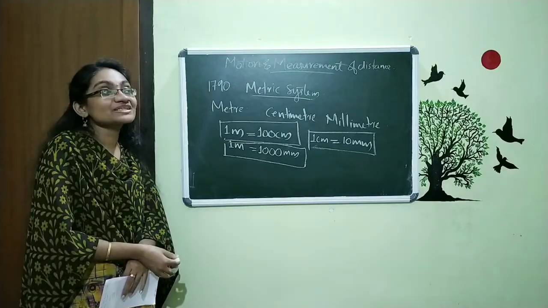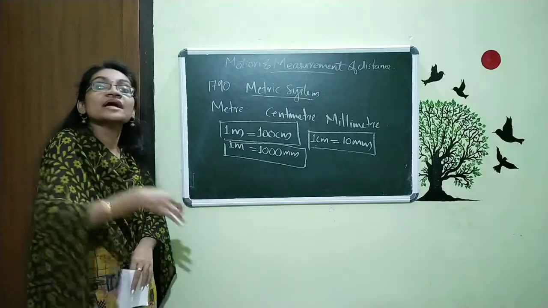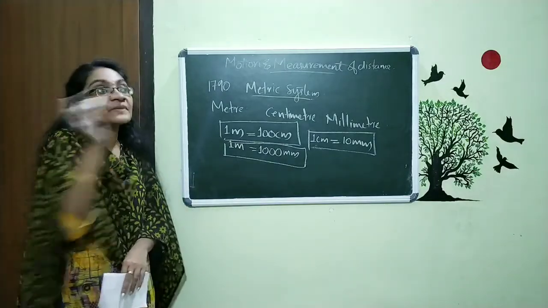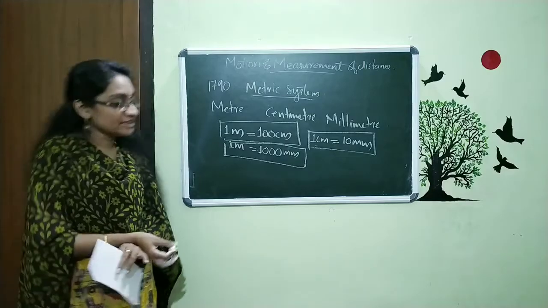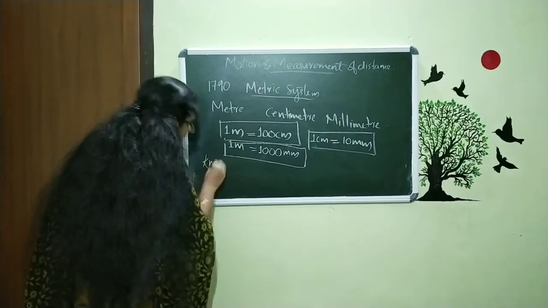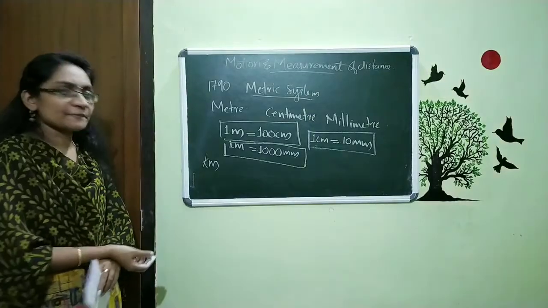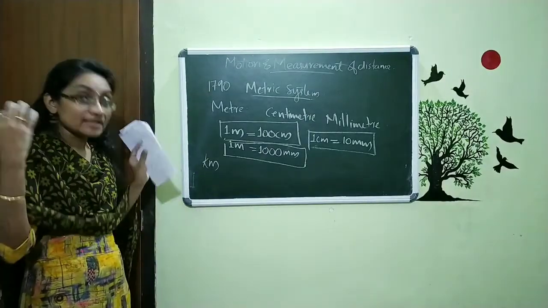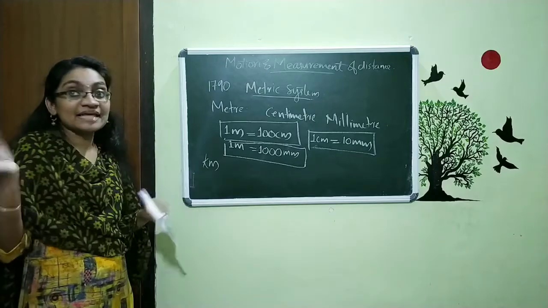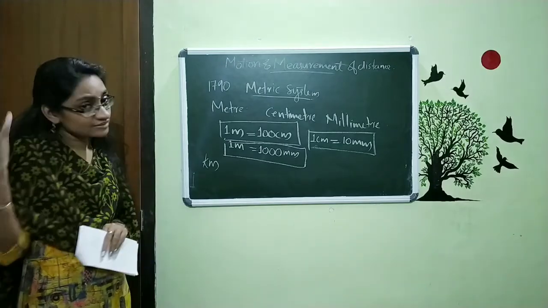That means how much distance is there between the school and the home, or from Perambra to Kozhikode. We use kilometer to represent big quantities. And there are other huge length measurements, like the light year. You will study it later.